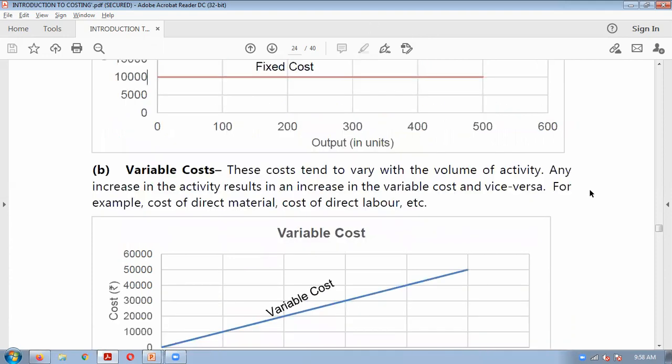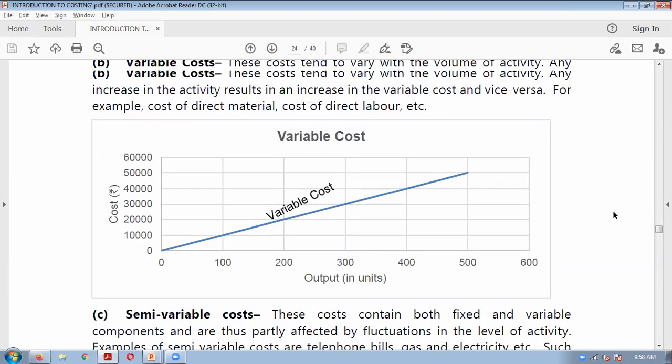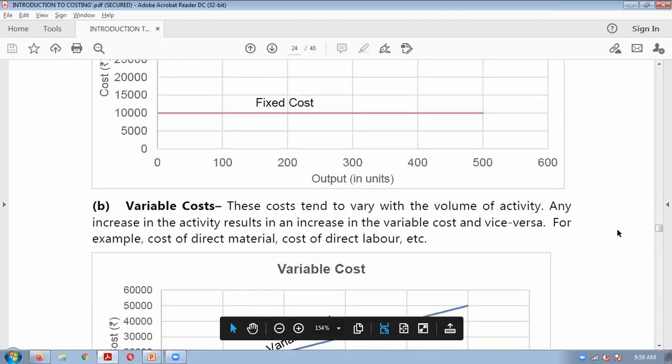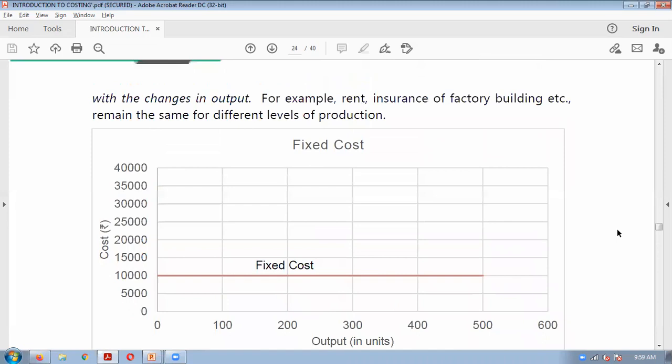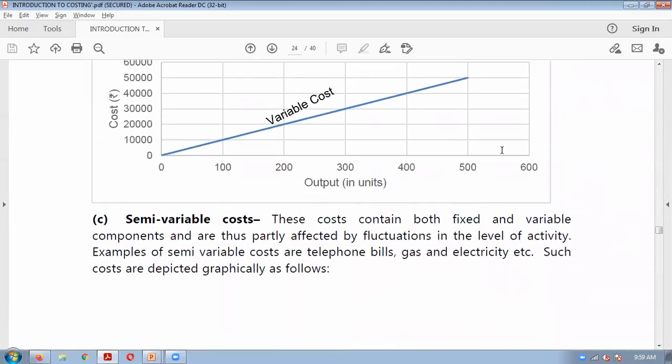The more units you produce, the more cost will be incurred. If you reduce the output, the cost will also reduce. So from this graph, you can easily understand the difference between the fixed cost and the variable cost.